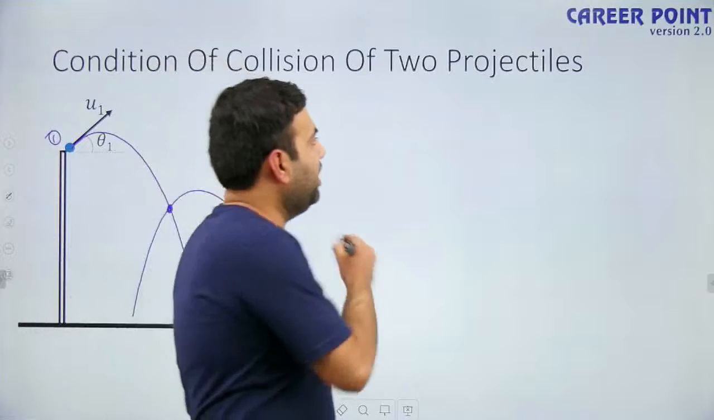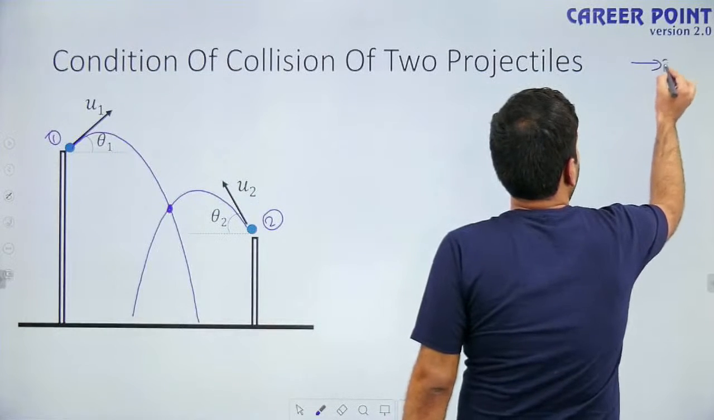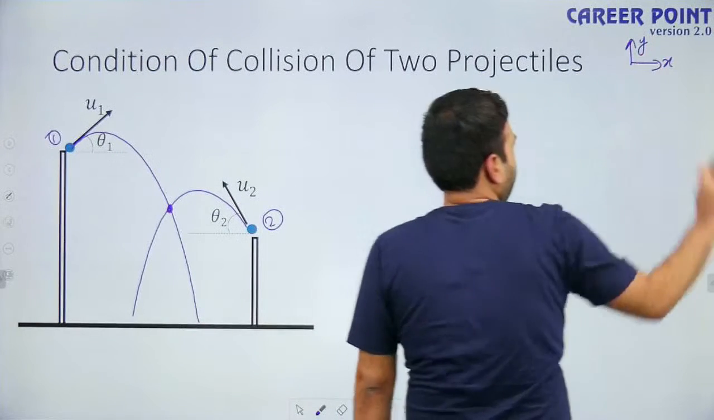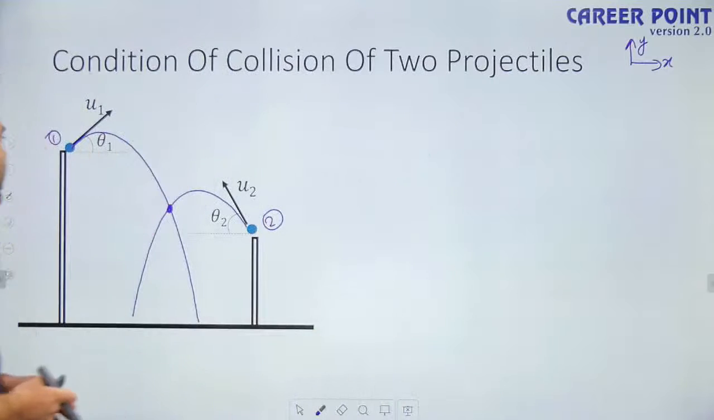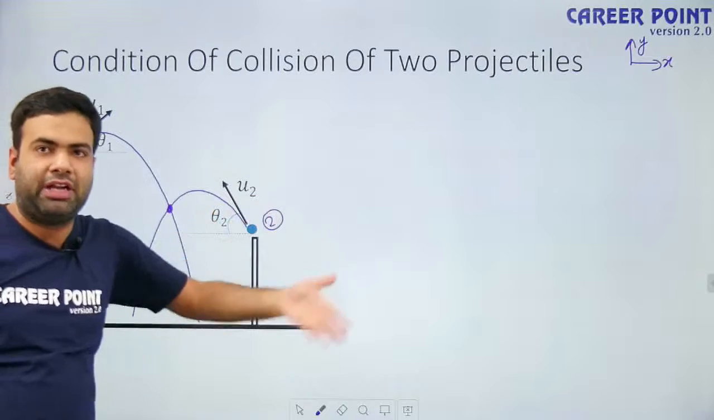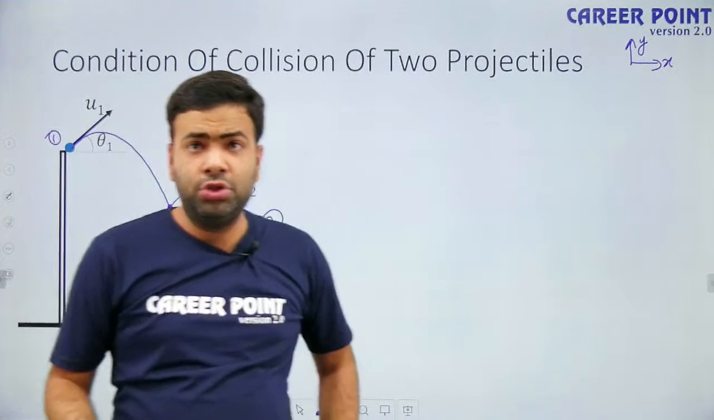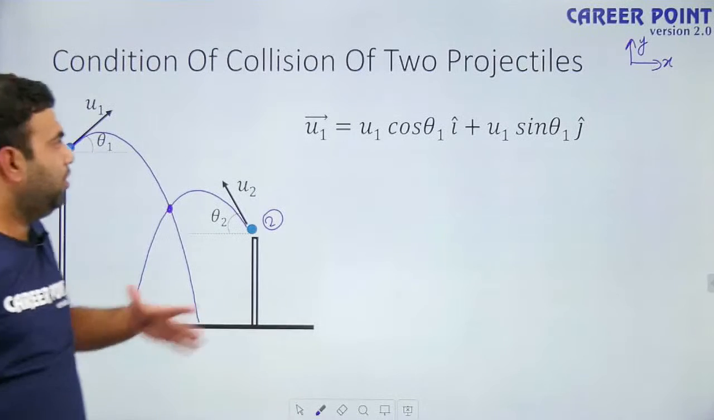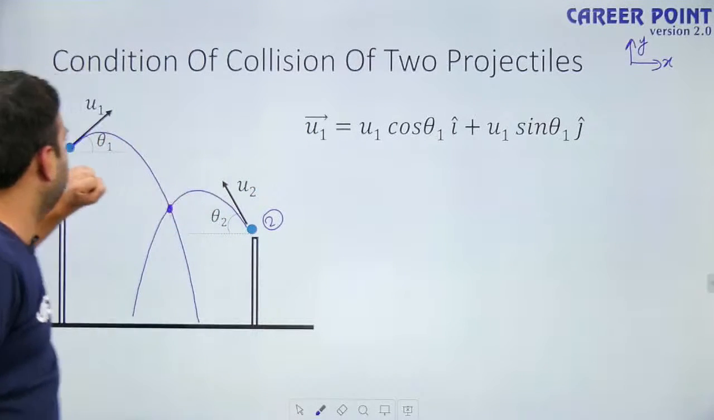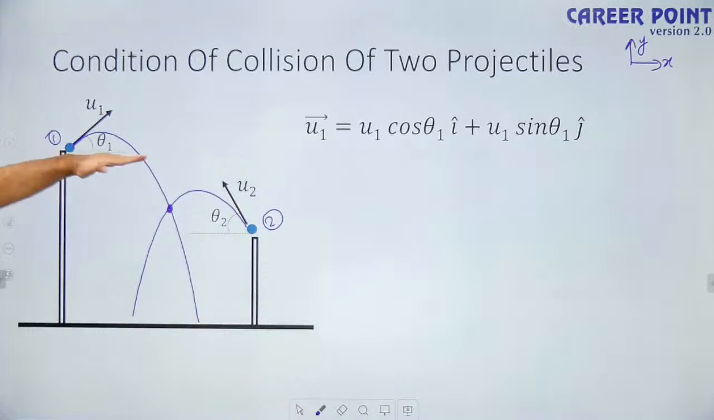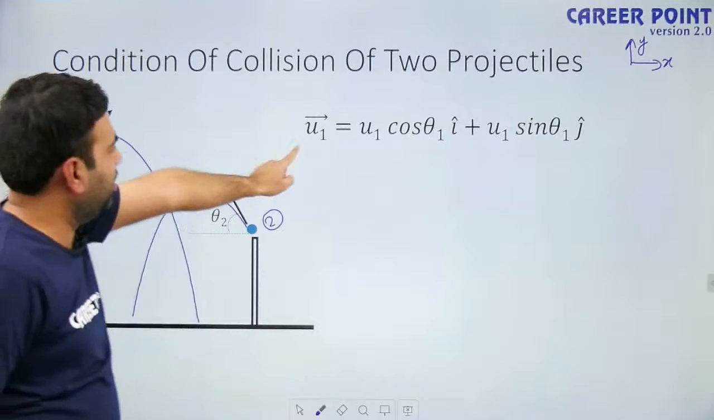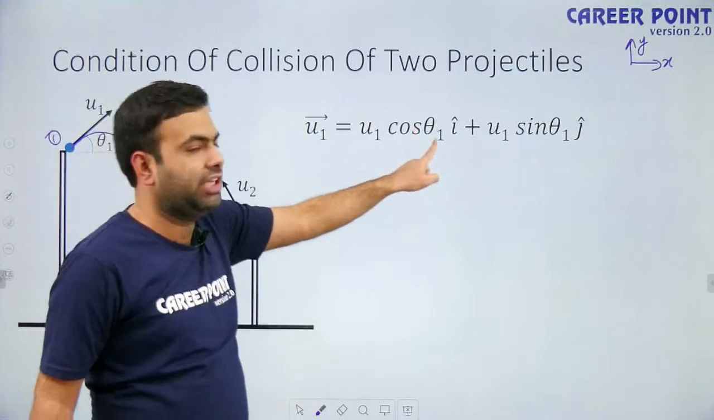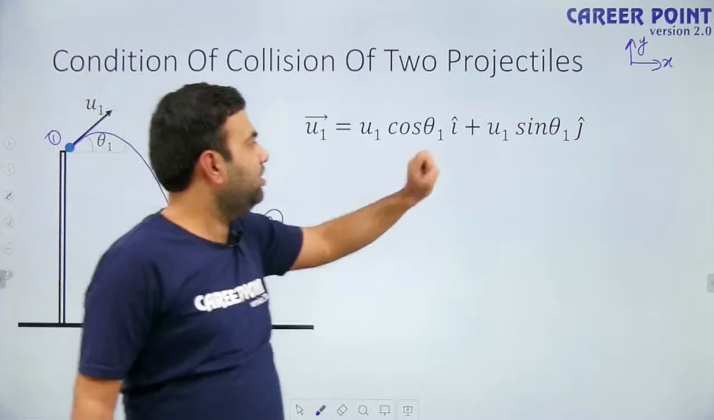Now if I consider this axis to be the x-axis and this axis to be the y-axis, according to the normal sign convention, let us first write the velocities of these two particles with respect to the ground. With respect to the ground, the velocity of particle 1 has components u1 cos θ1 and u1 sin θ1. So in vector form, u1 vector is u1 cos θ1 i cap plus u1 sin θ1 j cap.